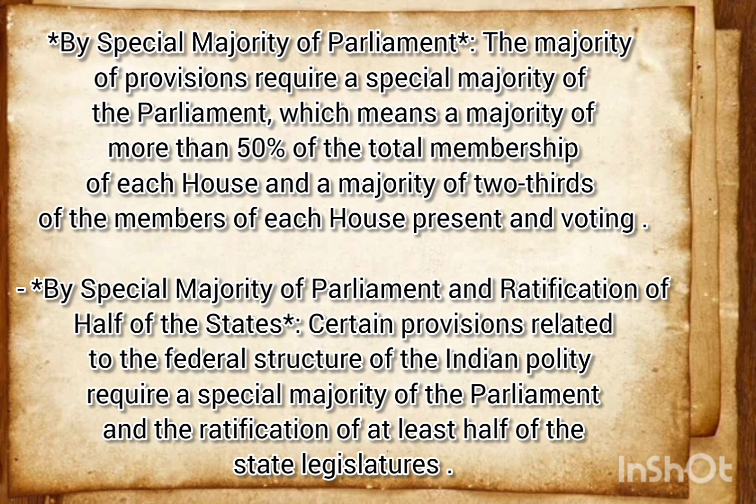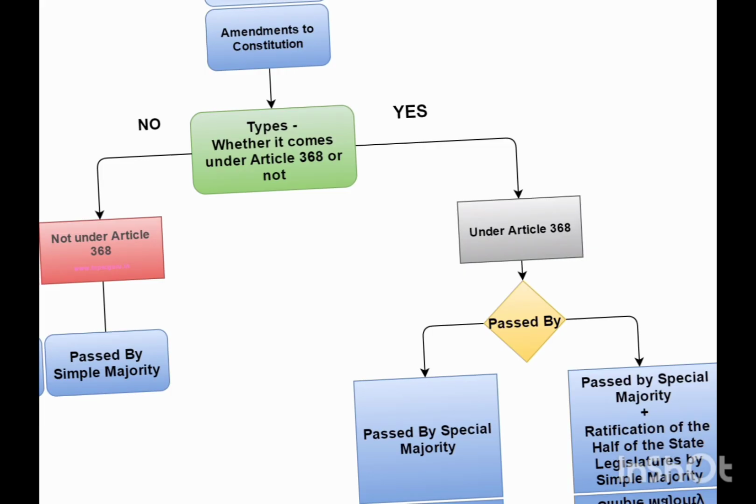So state legislature consent is also needed.